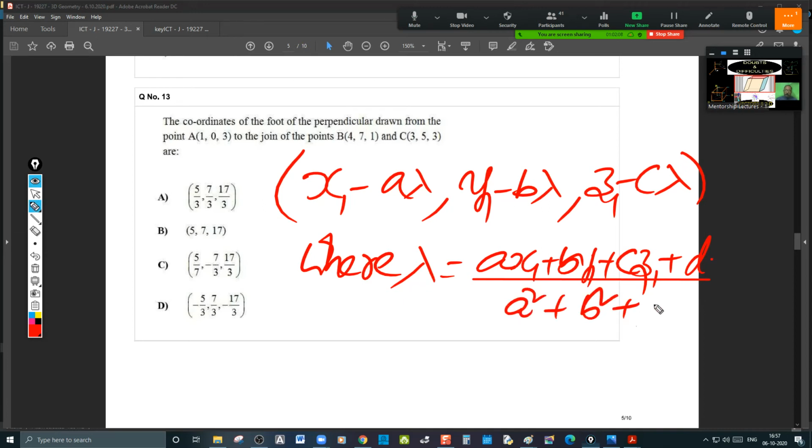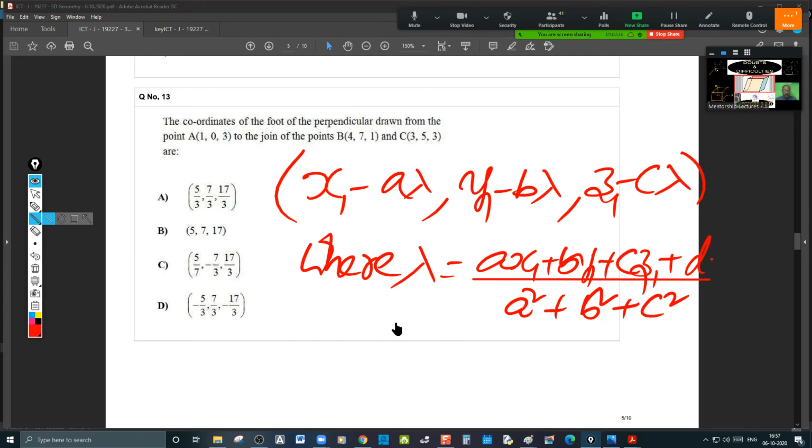Means you have to substitute that point in the plane equation if the plane is given. But here the line is given. If it is for the plane, you have to use this formula, and I wanted to revise this, that's why I have taken this formula. But if it is a line, as I just said, you have to write the parametric form of the line. What is the parametric form of the line BC? Let me show you through the diagram.